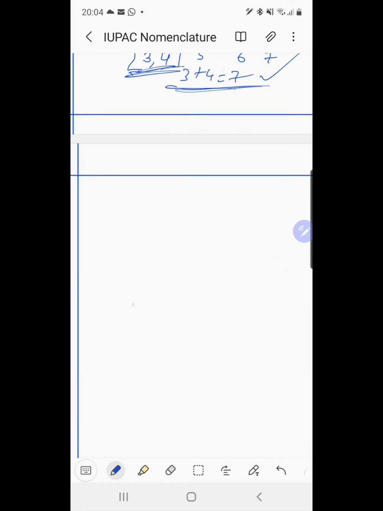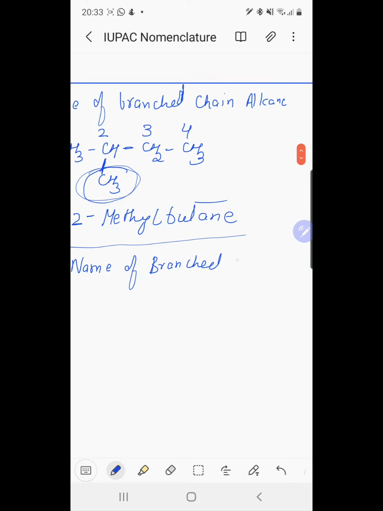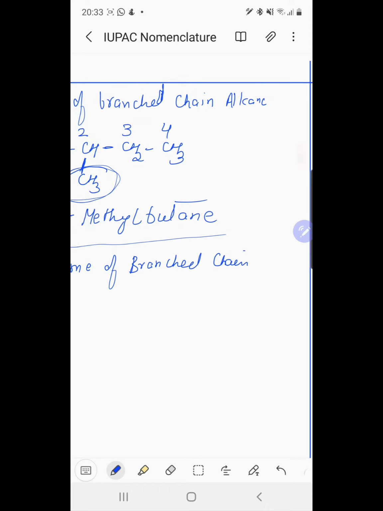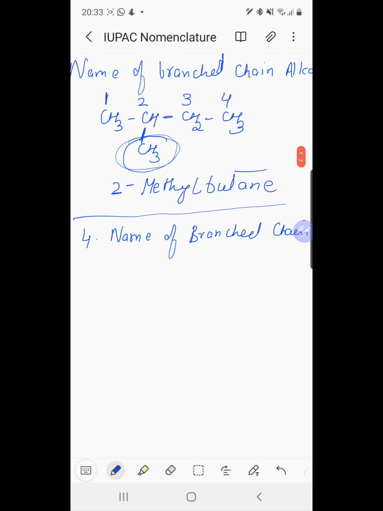The next rule. The fourth rule is name of branched chain alkanes. Now prefix the name of substituent, that is alkyl group, to the name of parent alkane and indicate its position on the parent chain by writing before it the number of the carbon atom carrying the substituent. For example,